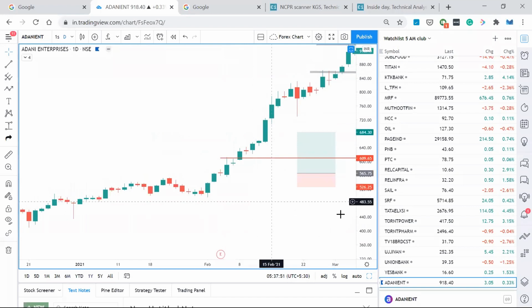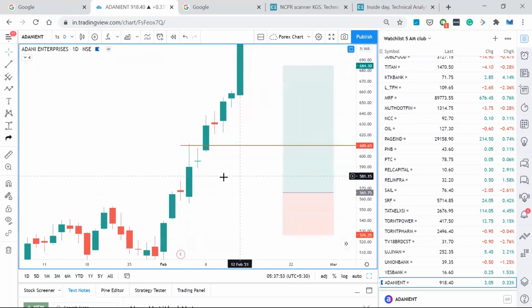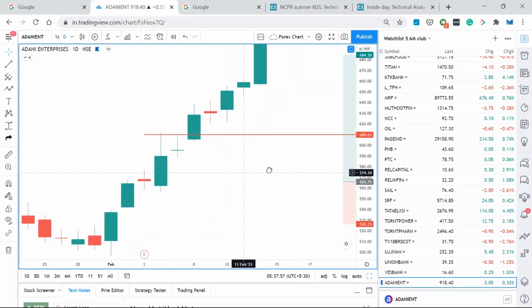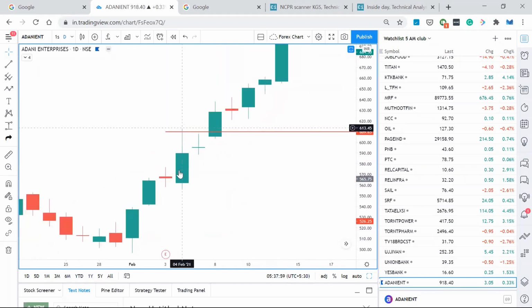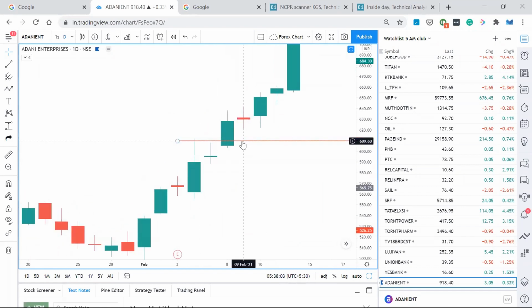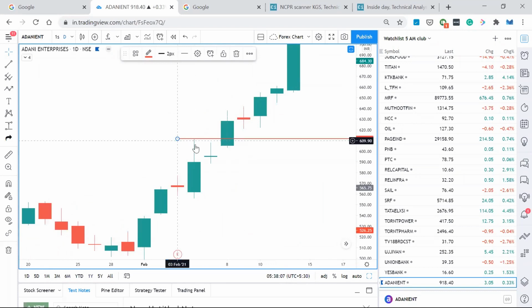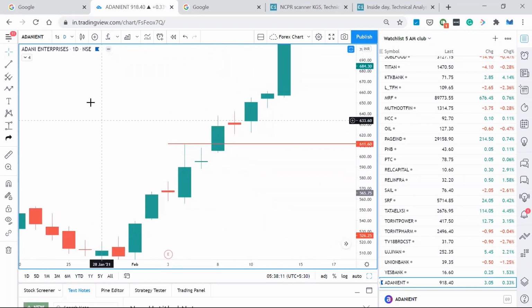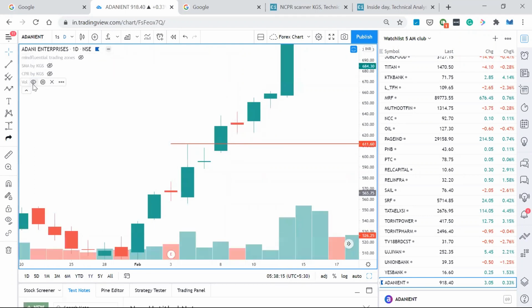Okay, so if you see, this is Feb 5th. This is an inside candle, wherein the range of this candle is completely within the range of the previous candle. So what I do is I'll mark the high. Since I'm looking for long opportunities, I'll mark the high of the previous candle. And once it breaks, I'll also generally look at volume, but here there's no need to look at volume because it seems like there's better volume than the previous one. So I'll switch off the volume.